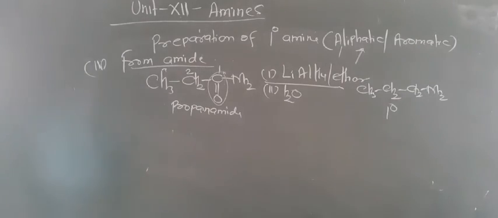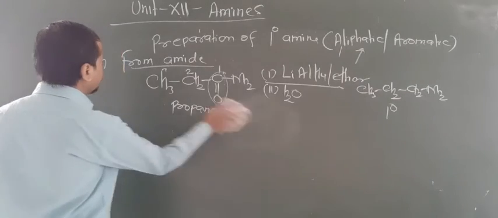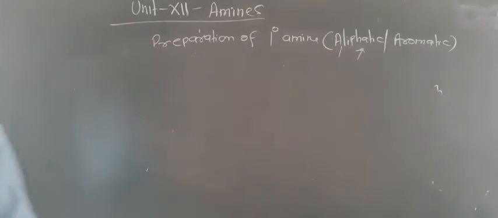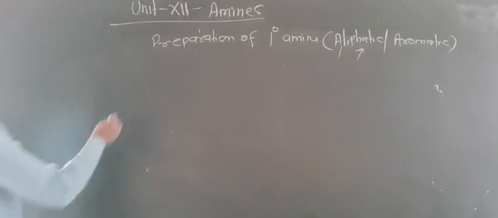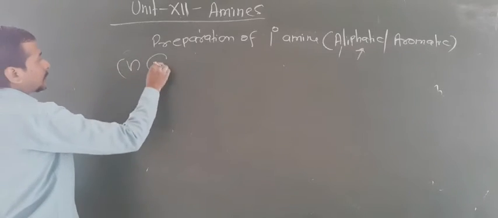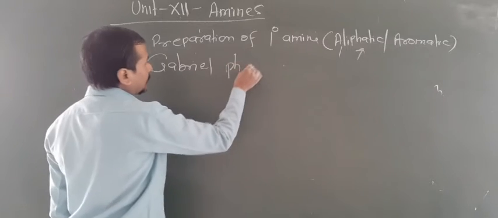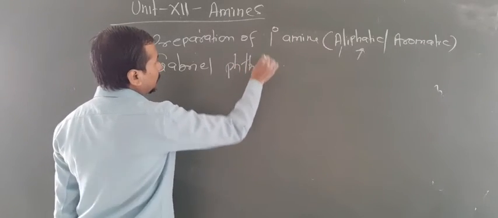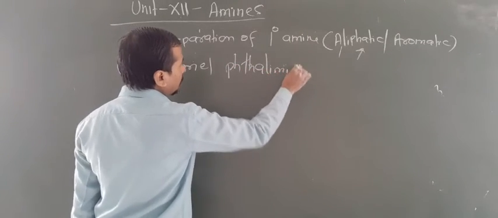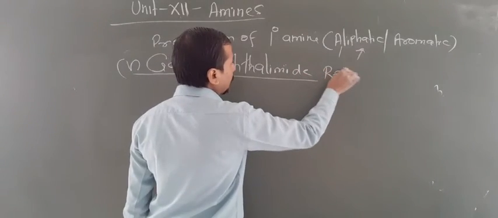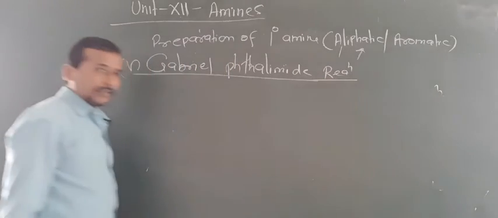Next method of preparation, Gabriel phthalimide reaction. This is also a most important reaction from the examination point of view. So the next method of preparation is the Gabriel phthalimide reaction.